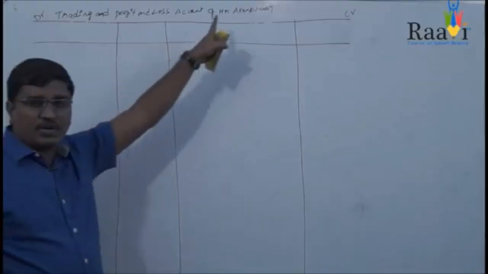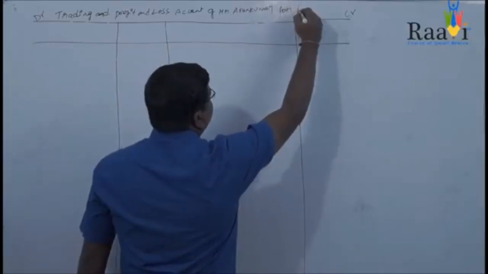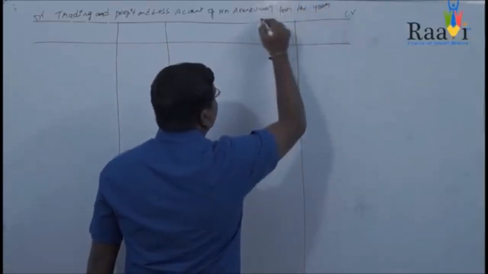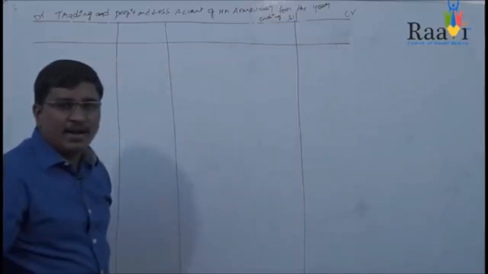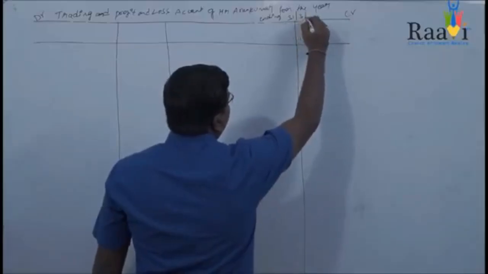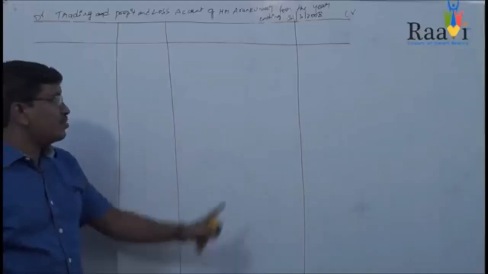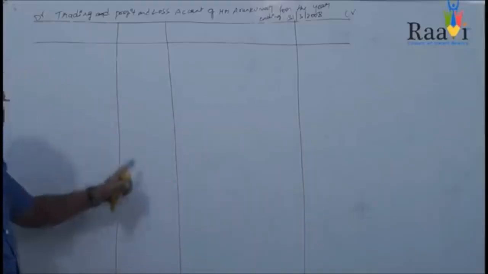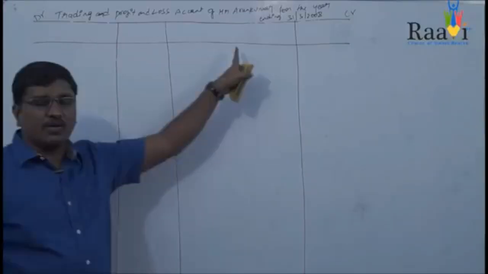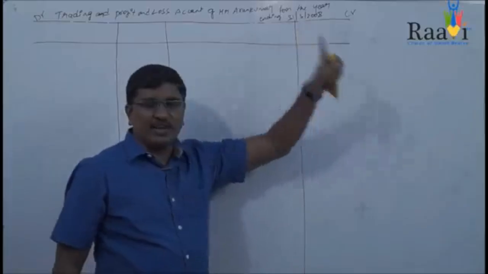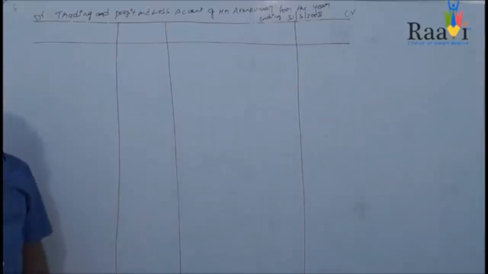Trading and profit and loss account of Mr. Arun Kumar for the year ending 31st March 2008. So this is the heading, this is the pro forma. So we are going to discuss the preparation of trading and profit and loss account of Mr. Arun Kumar for the year ending 31st March 2008. First we'll start with preparation of the trading account.